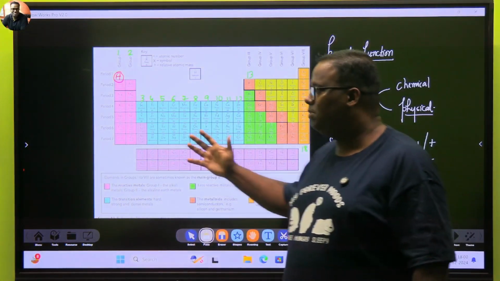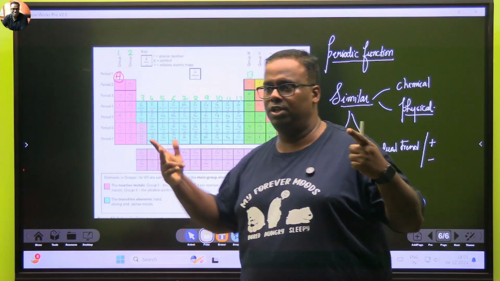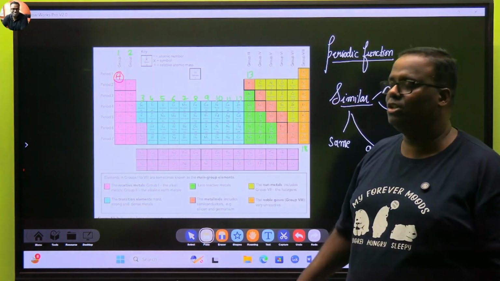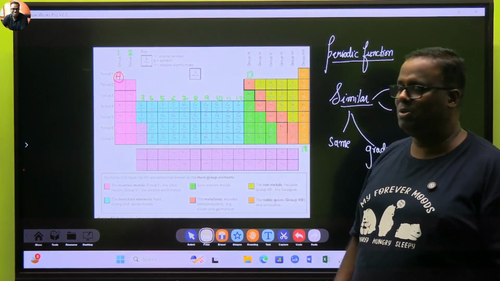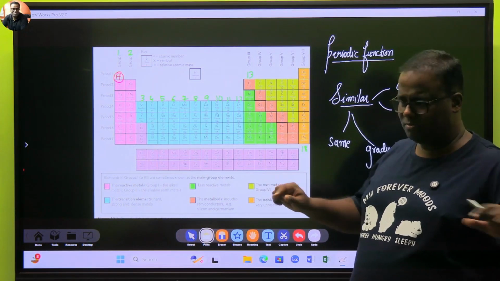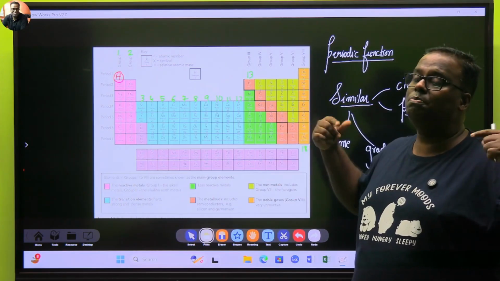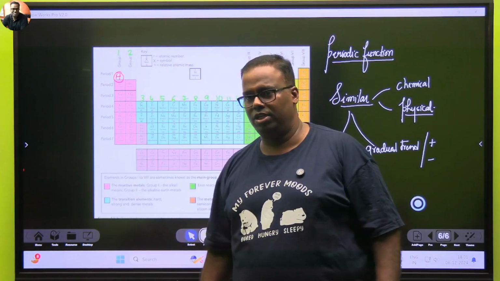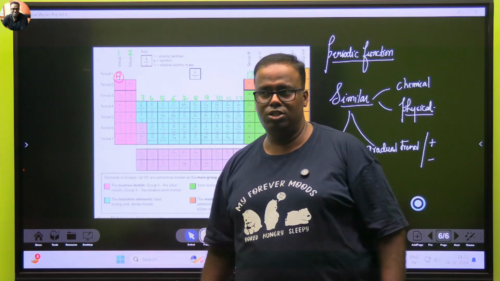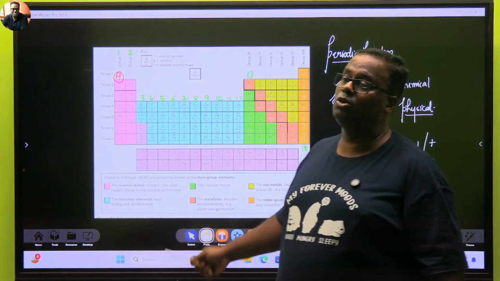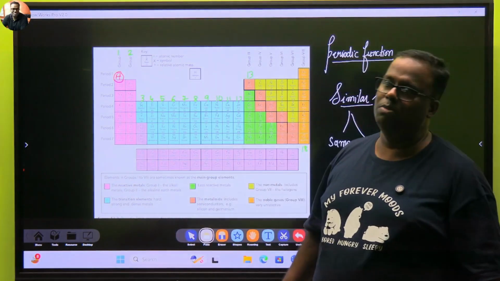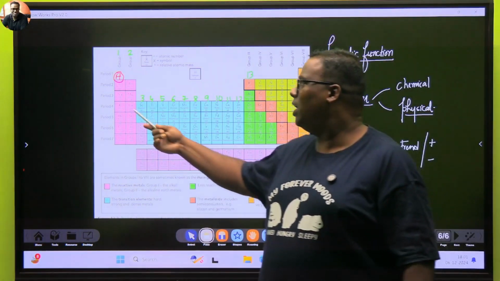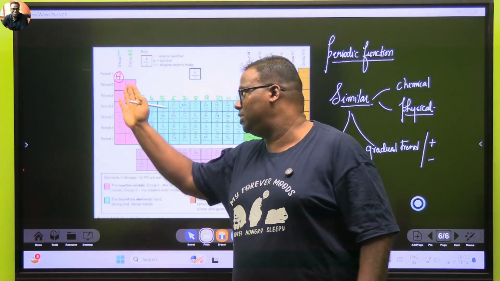The periodic table consists of two types of arrangement. One is the horizontal layers, which are known as periods. There are 7 periods in the modern periodic table. In higher grades, you will understand that these 7 periods correspond to the principal quantum number. Now it will sound like Greek and Latin, n equal to 1, n equal to 2, they will write. So this is the period.